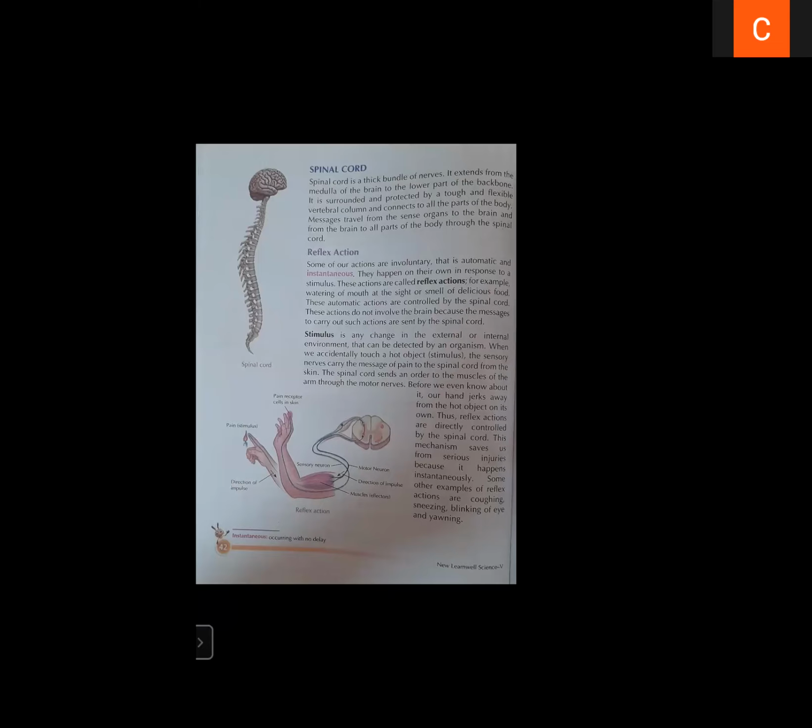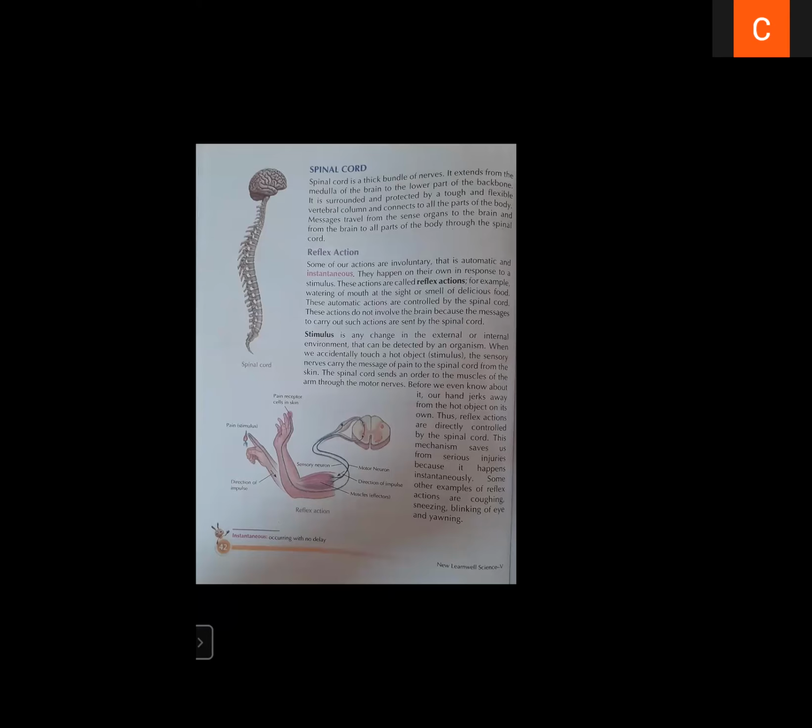Then what is reflex action? So students, always remember, when you touch a hot object, like in a kitchen, you accidentally touch a hot pan, your hand will suddenly go in a backward direction. Who will give that order? Brain or spinal cord? That order will be given by the spinal cord.